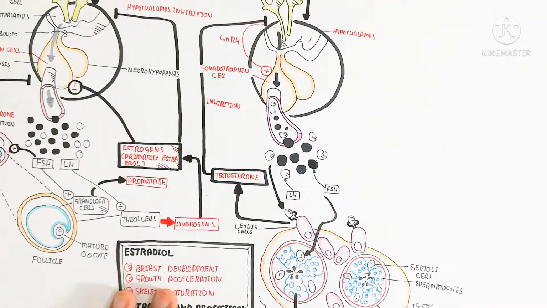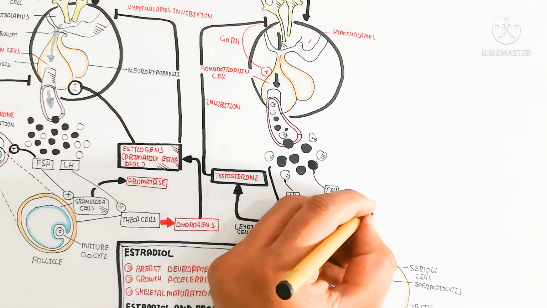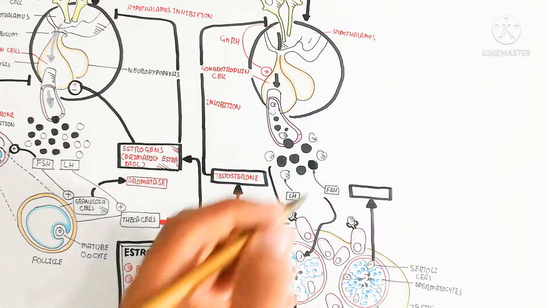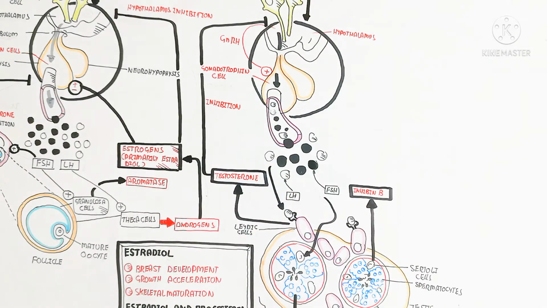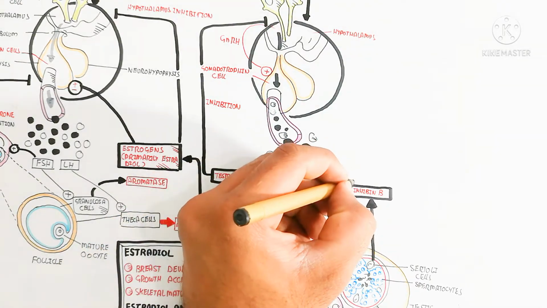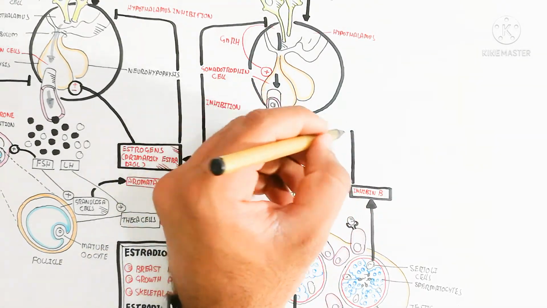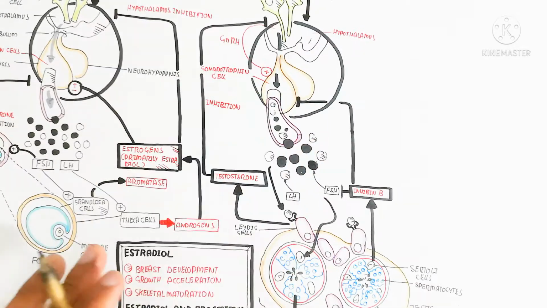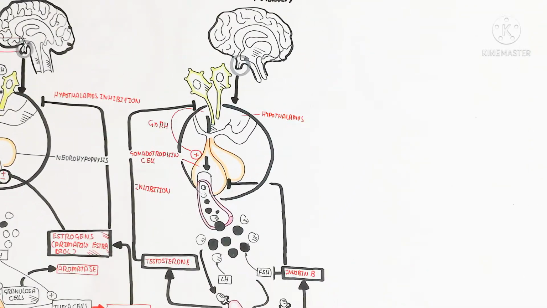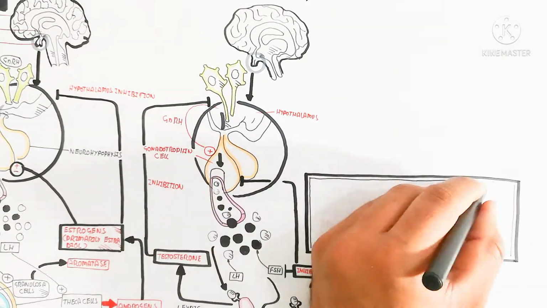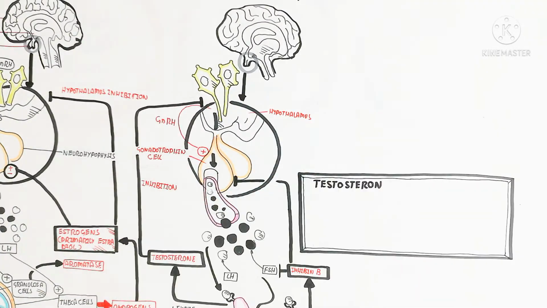Also, the Sertoli cell, after excess spermatogenesis, produces inhibin B, which will inhibit the follicle stimulating hormone, so no binding with the Sertoli cell will occur, limiting growth and spermatogenesis, while also inhibiting the hypothalamus.